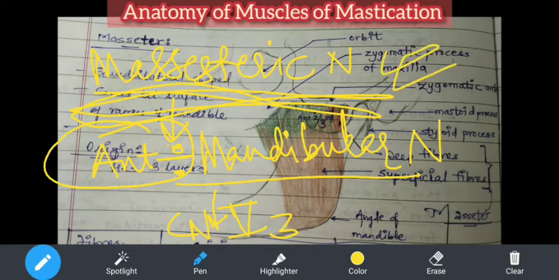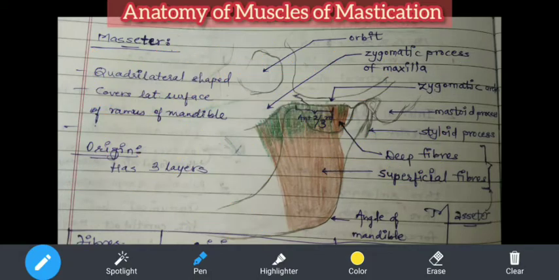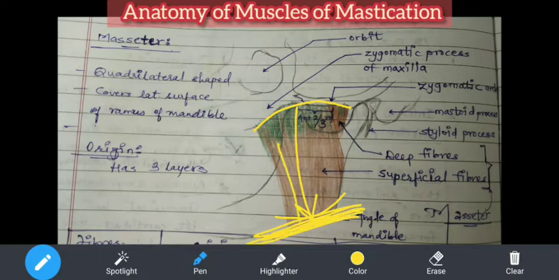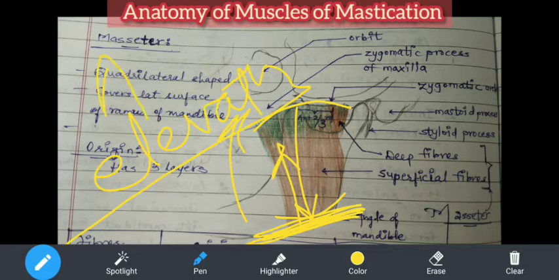If the nerve is damaged, the muscle will get paralyzed, and the action due to this muscle will be hampered. Now we need to know which actions. We learn everything for the application, whatever anatomy we are learning. Origin is here, insertion is here. As you know, a muscle always moves from the insertion side. So when this is pulled like this, your mandible will get elevated. So the first action is elevation.